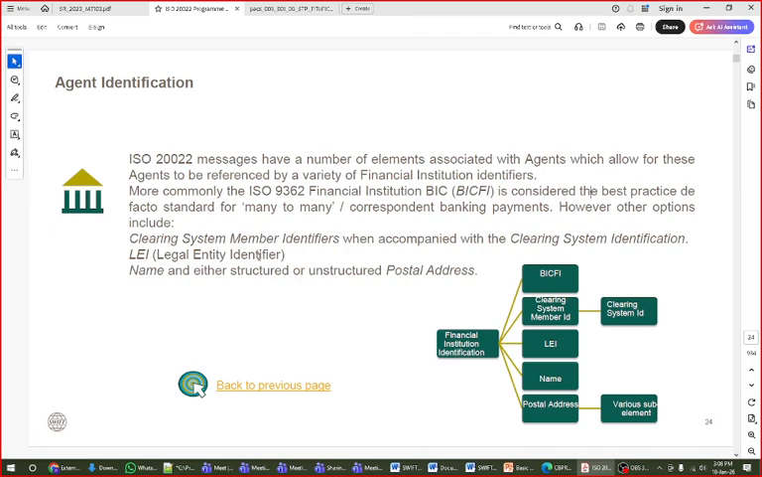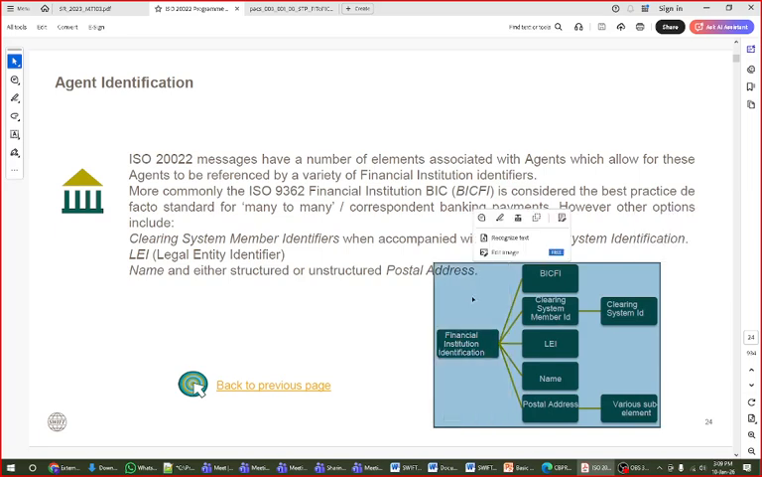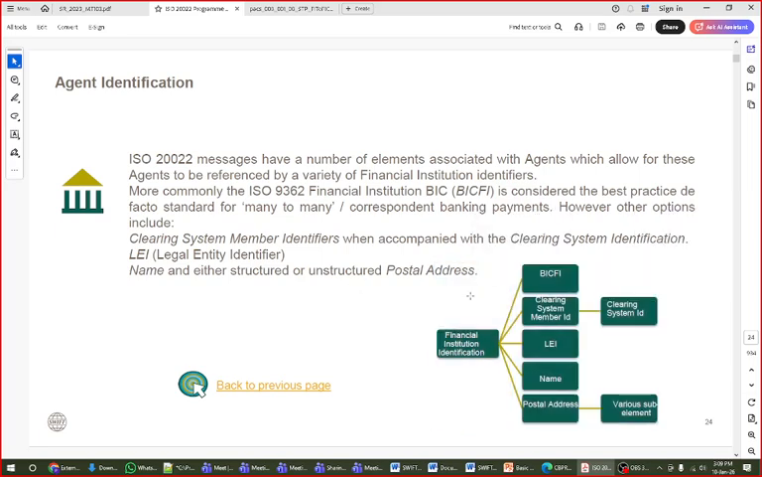However, other options include clearing system member identification accompanied with the clearing system IDs, LEI, name and address, either in postal structure. For timing, you have to understand that a financial institution is identified by not only BIC, but many other things too, when we are checking any agent information. To identify an agent, in the picture diagram you can see the bank symbol on the left-hand side. This symbol can identify a bank here.